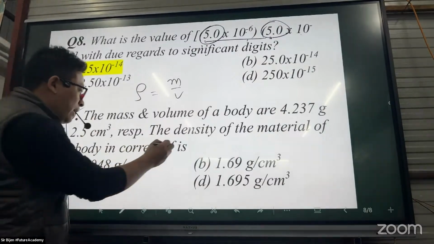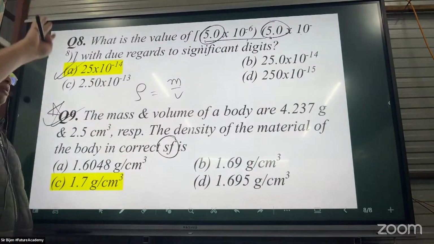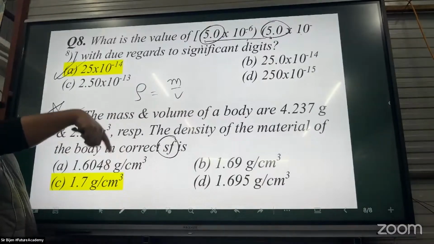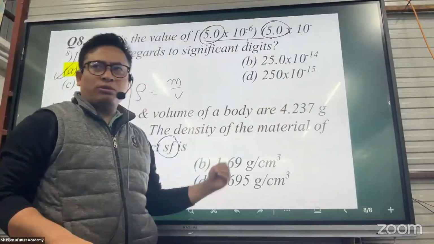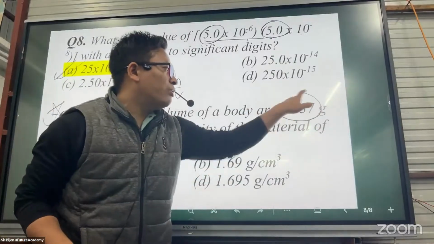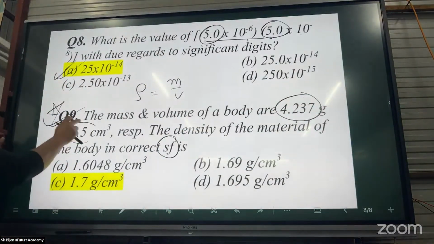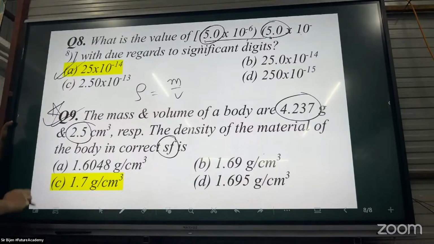Check only the significant figures. If you divide, the answer must contain the least number of significant figures. How many significant figures does this have? 4. And this one? 2. Then only 2 significant figures.